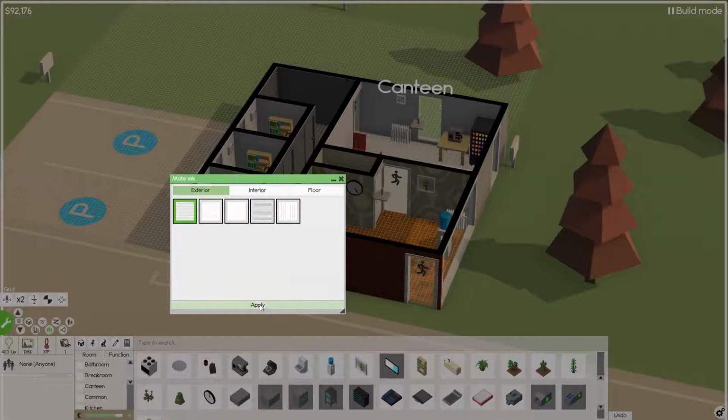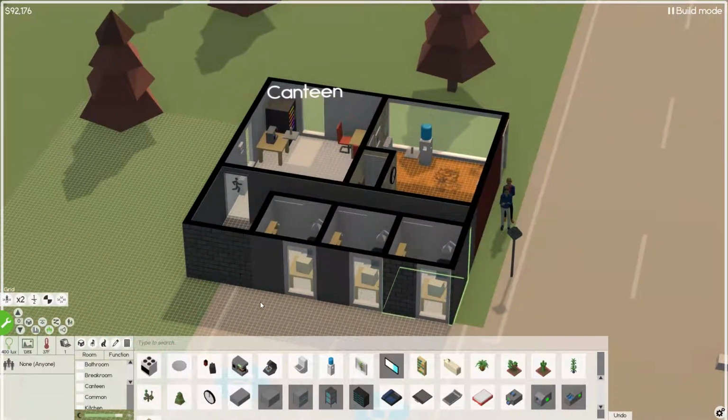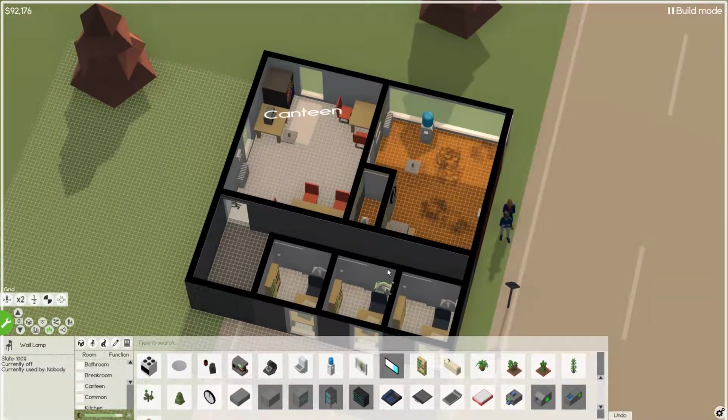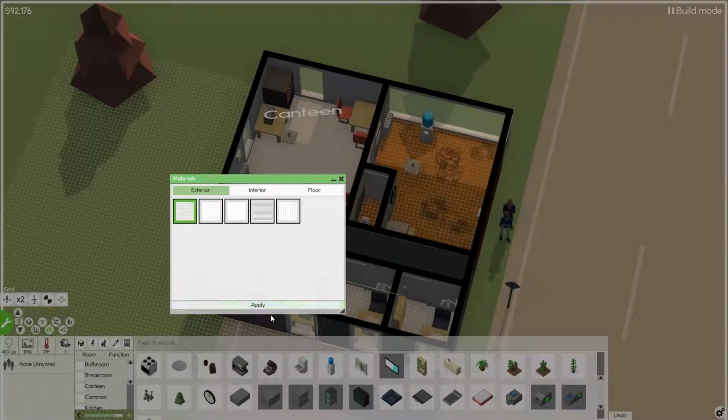Exterior, brick, apply. Oh, sometimes selecting the room can be a gem. There we go. Exterior, brick.